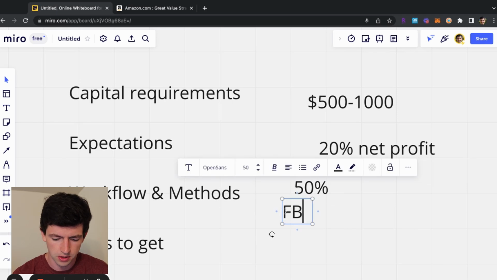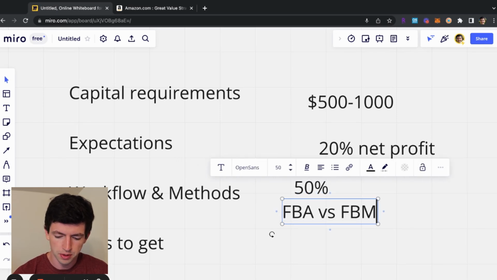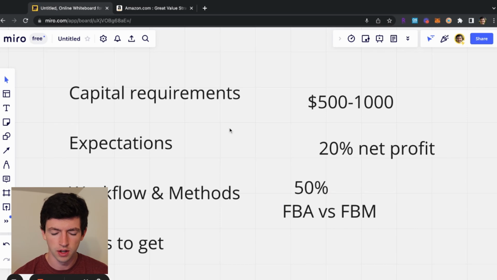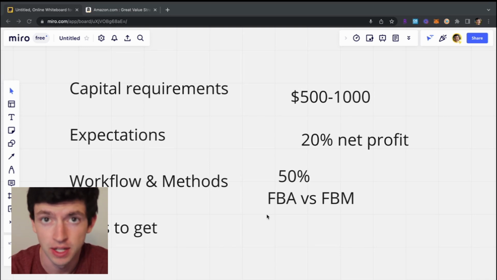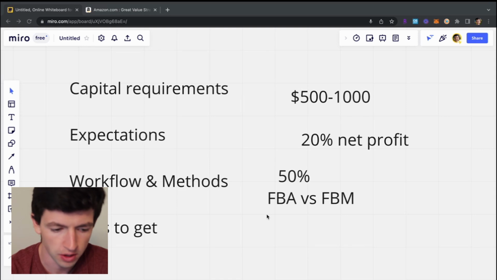So there's two different ways to sell on Amazon. There's FBA versus FBM, and I'll show you guys how to find whether a product is good to FBM or not. I think I'm gonna make a whole video. So Amazon, all they care about is the customer experience, so they incentivize people to do FBA, and FBA also makes them extra fees. So overall, it brings a better customer experience. Amazon makes more in fees, so that's why you should FBA pretty much everything else.